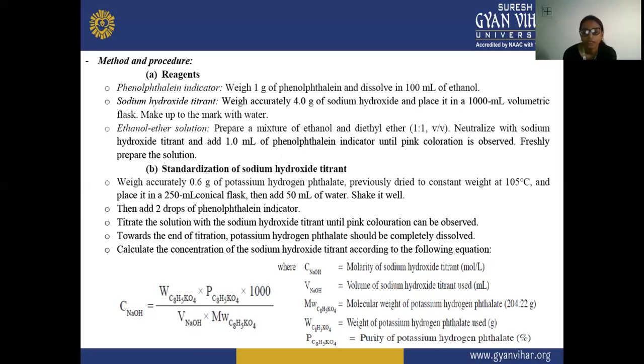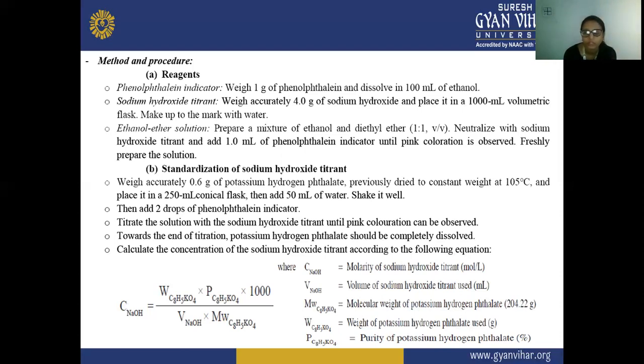That is, the molarity of sodium hydroxide equals the weight of potassium hydrogen phthalate that we have used, into P, the purity of the potassium hydrogen phthalate, into 1000, upon V NaOH, the volume of sodium hydroxide titrant that we have used, and MW is the molecular weight of potassium hydrogen phthalate, that is 204.22 grams.